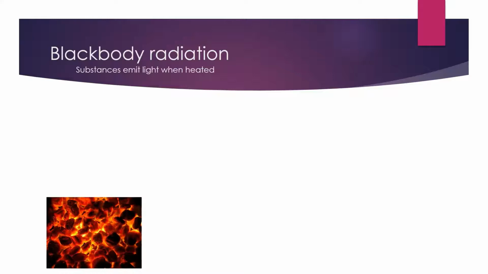What happens when you add heat to ideal black bodies is they emit many wavelengths of light. We emit some heat, which is IR radiation, things that are coming off as heat, and then also some light. You can see these coals are emitting heat when we bring them to a temperature, and they also emit red light, maybe some yellow light, maybe some orange light, and so forth.